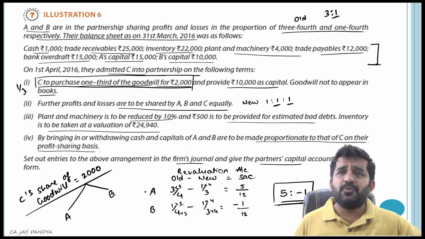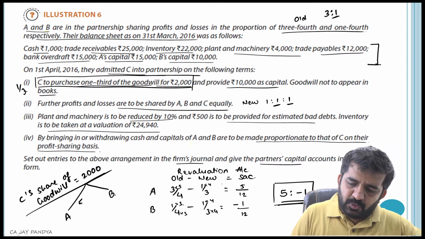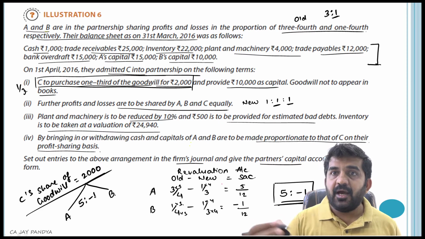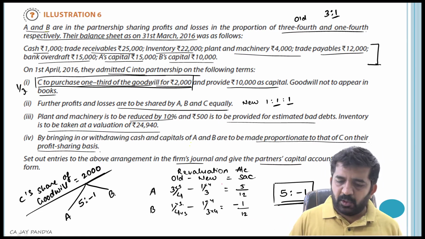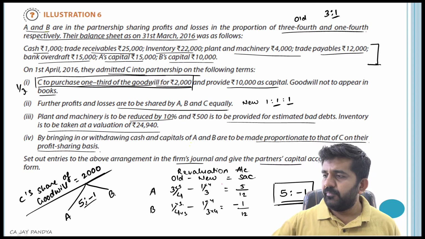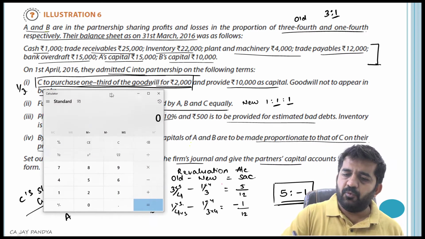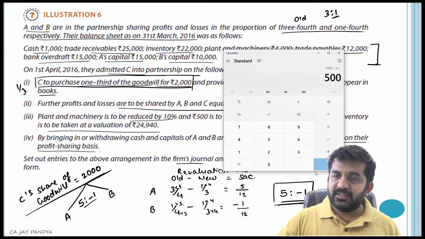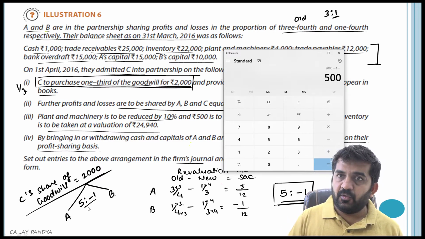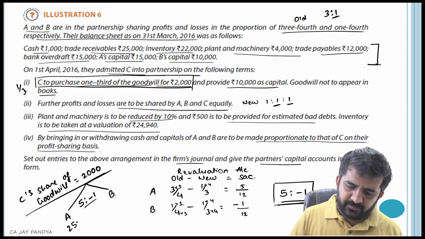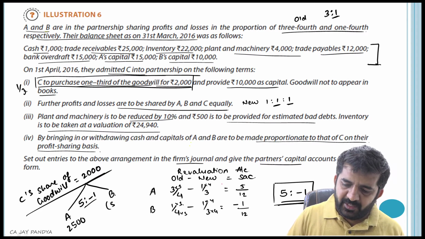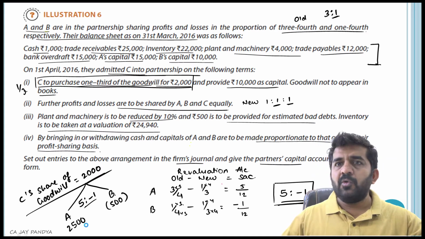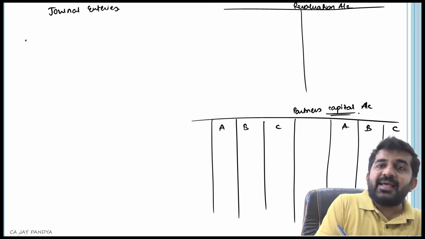How to distribute it is very simple. 2000 is to be distributed in the ratio of 5:-1. See how it will be distributed. 2000, total of this is 4. So 2000 divided by 4, the answer is 500. 500 into 5 is 2500. 500 into -1 is -500.